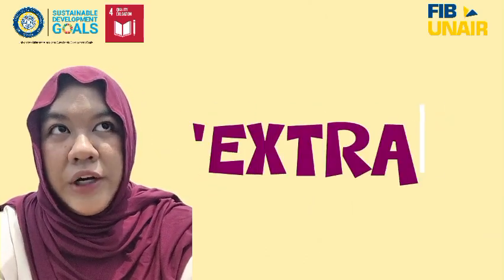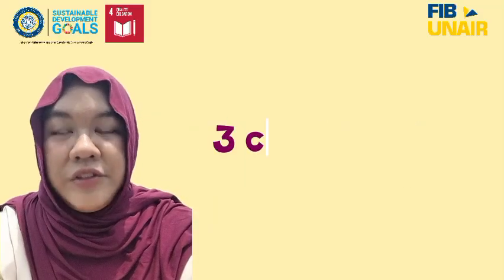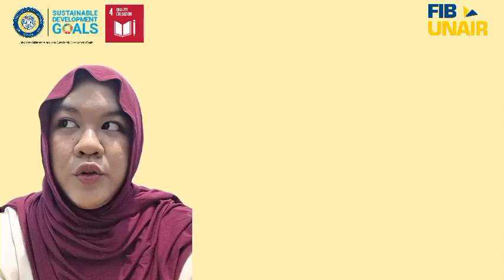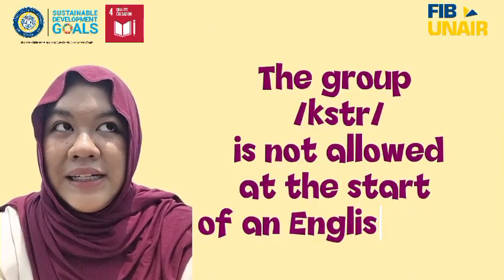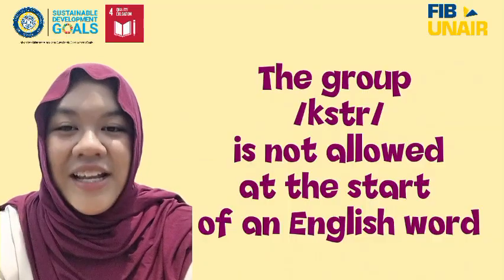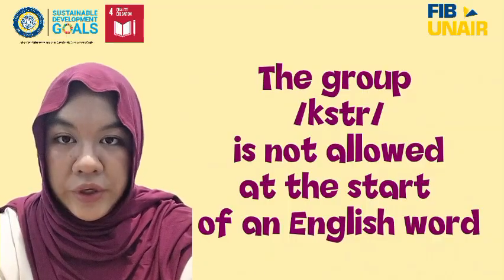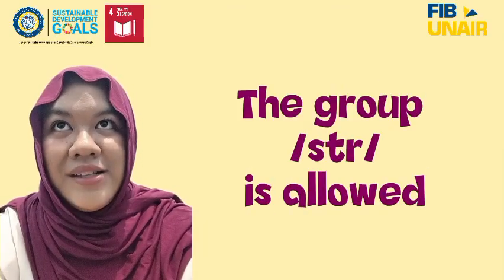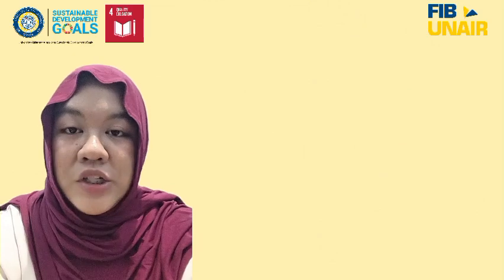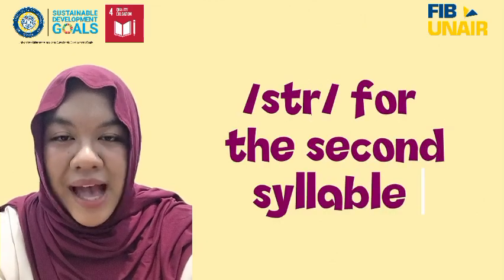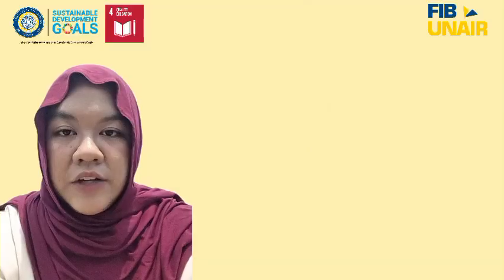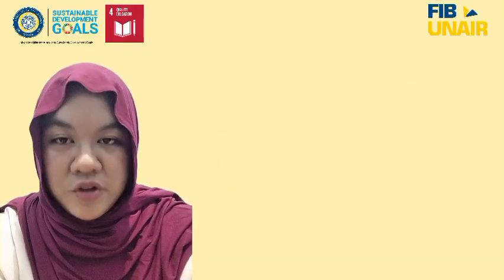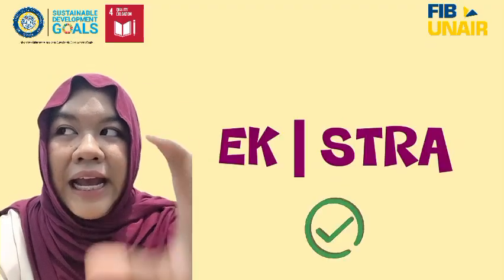Second is the word "extra." We have three consonants, K, S, T, R, between the vowels. We try to pull the longest legal group. The group KSTR is not allowed at the start of an English word. However, the group STR is allowed, like in the words "street" and "strong." The MOP chooses the longest legal group, STR, for the second syllable. The leftover K stays with the first syllable. So the division is ex.tra, not ext.ra, but ek.stra.